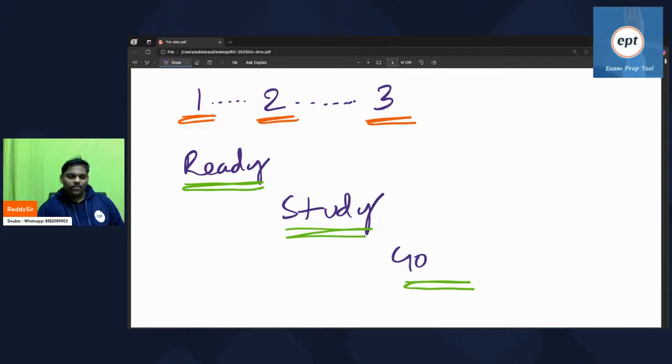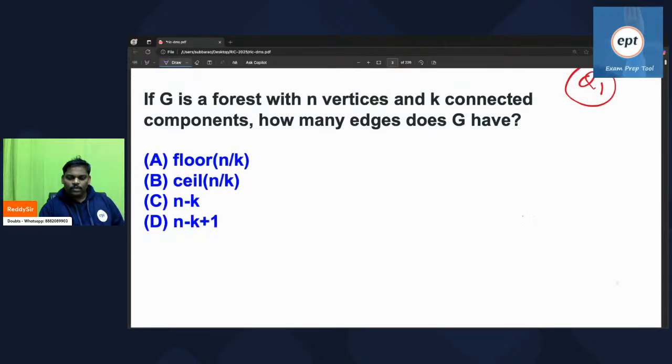Everyone, say it. Ready, steady, go. Chalo, first problem.